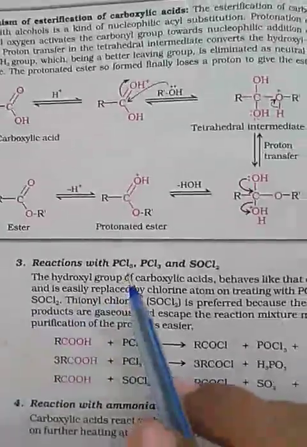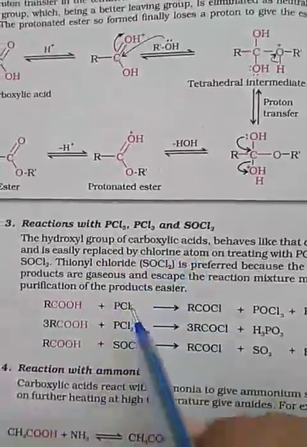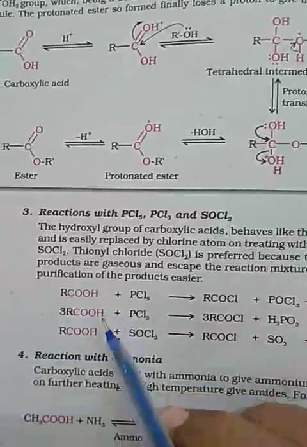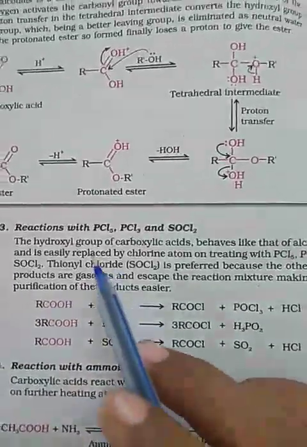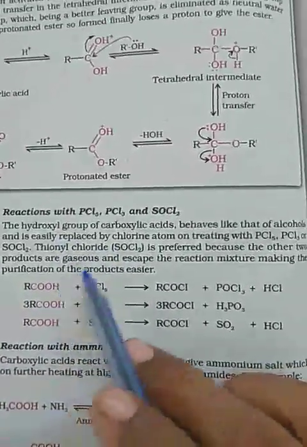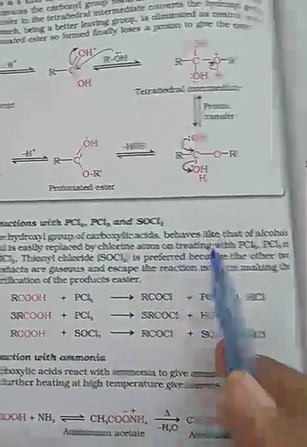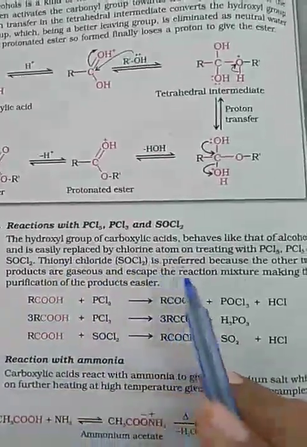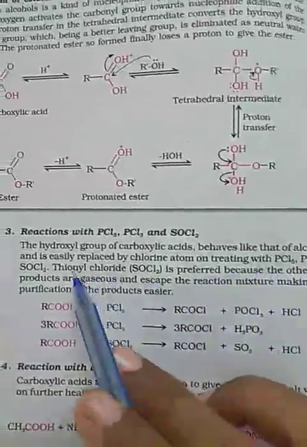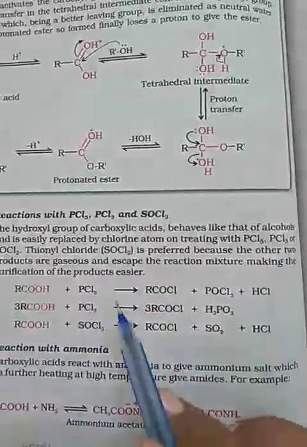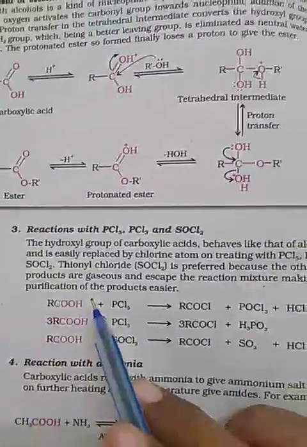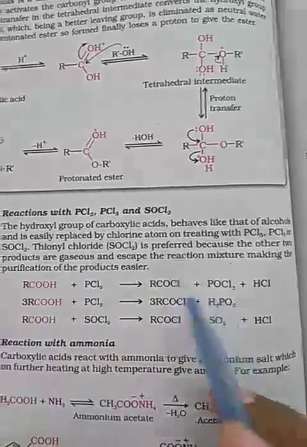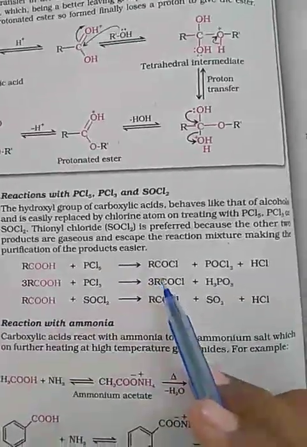Third is reaction with PCl5, PCl3 and SOCl2. All the acids are converted into the corresponding acid chlorides with the by-products as gases. The hydroxyl group of the carboxyl group behaves like that of alcohols and is easily replaced by a chlorine atom on treating with PCl5, PCl3 and SOCl2. Thionyl chloride, SOCl2, is preferred because the other by-products are gaseous and escape from the reaction mixture, making purification of the product easy. So you are getting this.